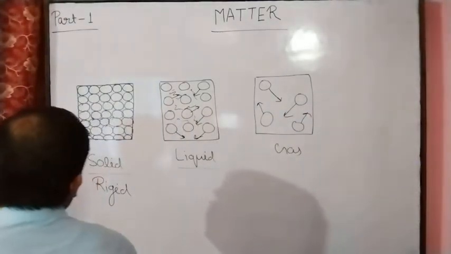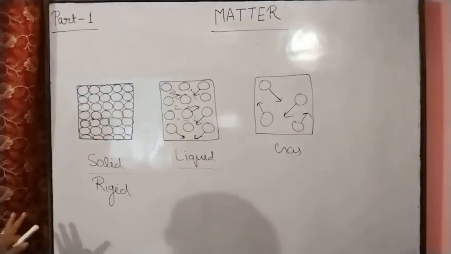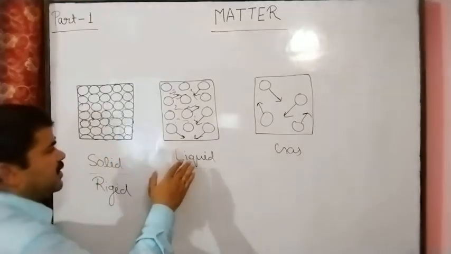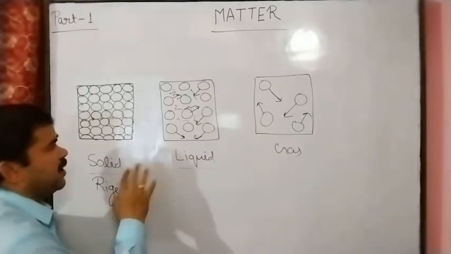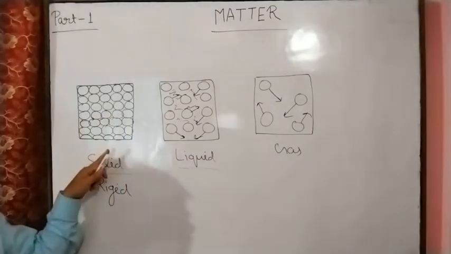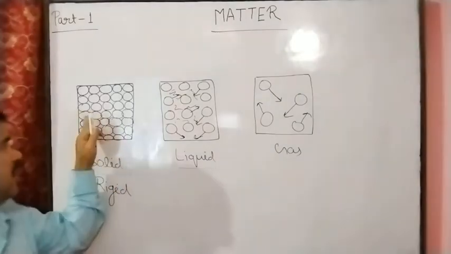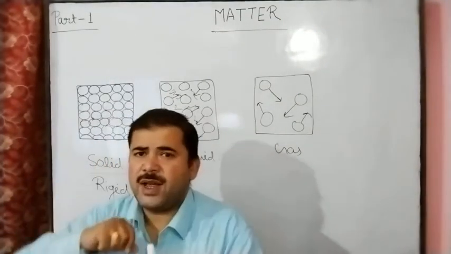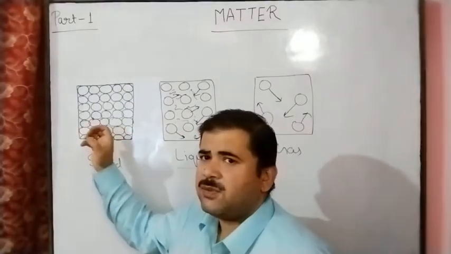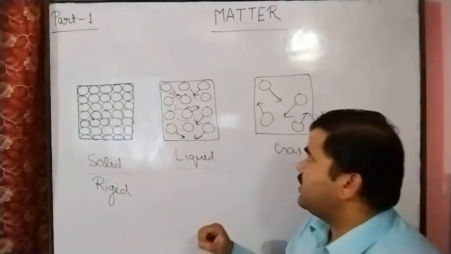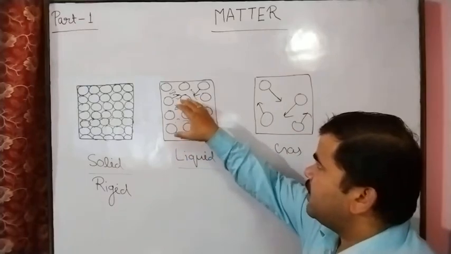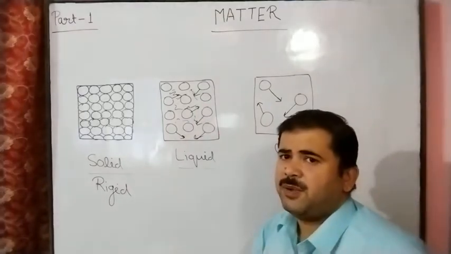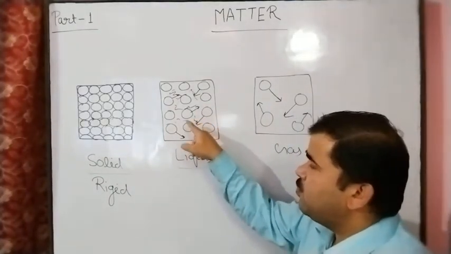Next topic: according to the kinetic molecular theory of matter, here we can see the solid, liquid and gas. These particles are in a moving condition. In the solid state, particles are vibrating because there is no interparticle space, so these particles move around their own axis. Means we can say these particles only vibrate. In the liquid state, the particles are in a moving condition because interparticle spaces are present, and these particles are free to move.